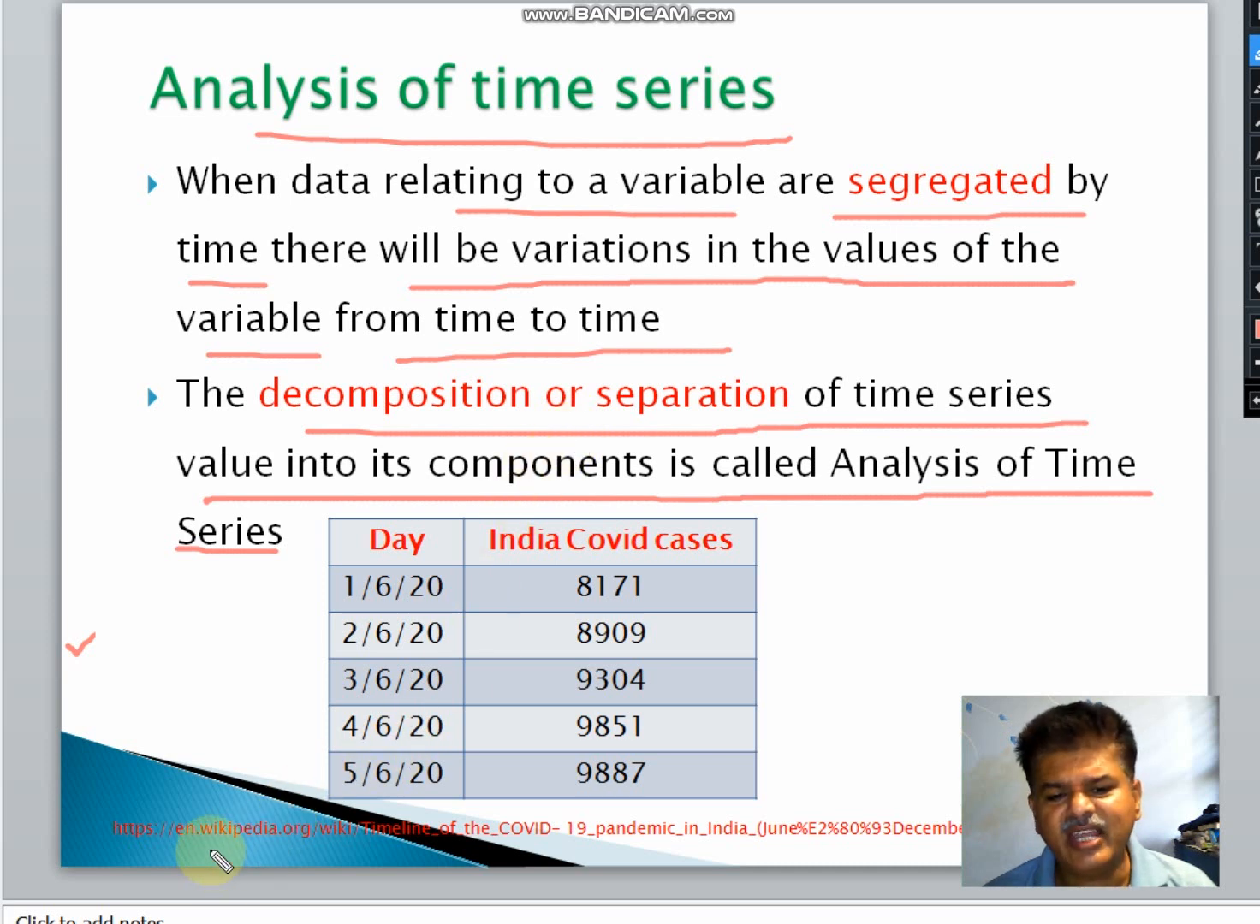If you see this data, it is taken from Wikipedia, and this is India COVID cases. What is the number of COVID cases? The data is taken in the month of June.